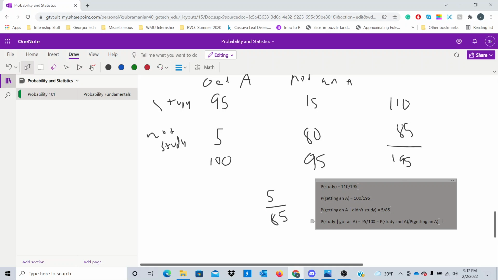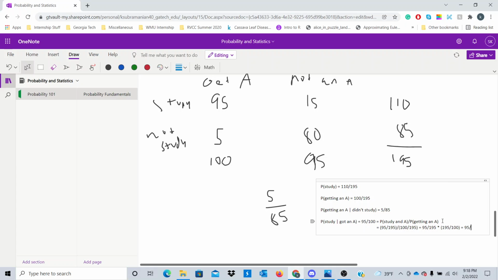Let me move this over a little bit. Another way of approaching this conditional probability problem is to think in terms of this: among students who have gotten an A, what is the chance that they have studied? The probability of studying and getting an A is 95 out of 195, because we're dividing by the total number of students. And the probability of getting an A in general is 100 out of 195. So let's do a little bit of math here and simplify this fraction. That's going to be 95 over 195 times 195 over 100. That gives us 95 over 100.